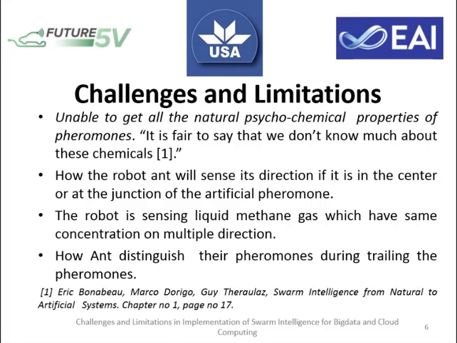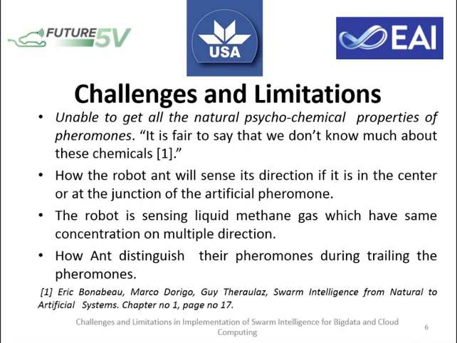After studying a lot, we listed out two major challenges and limitations. The first one is knowing the nature of pheromone. The real ant ejects pheromone from its body to guide directions, and other ants sense and follow it for reaching their target. Till now the properties of the pheromone's psychochemical are not divulged completely, therefore it's hard to implement it in an artificial way.